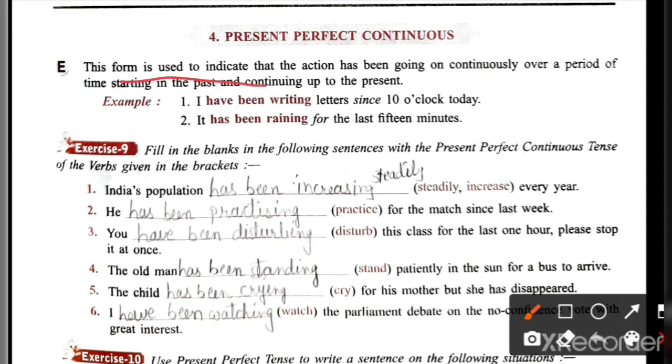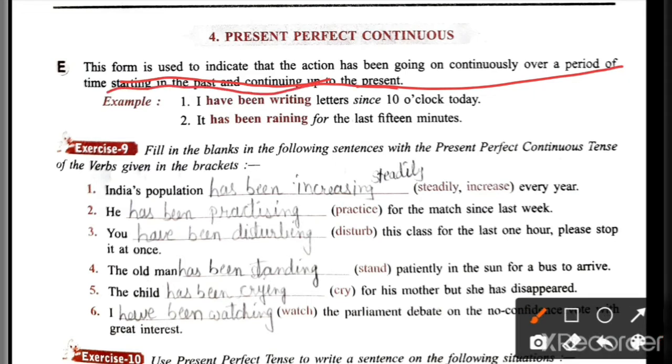This form is used to indicate that the action has been going on continuously over a period of time, starting in the past and continuing up to the present. Okay? It means the action has been going on continuously over a period of time.